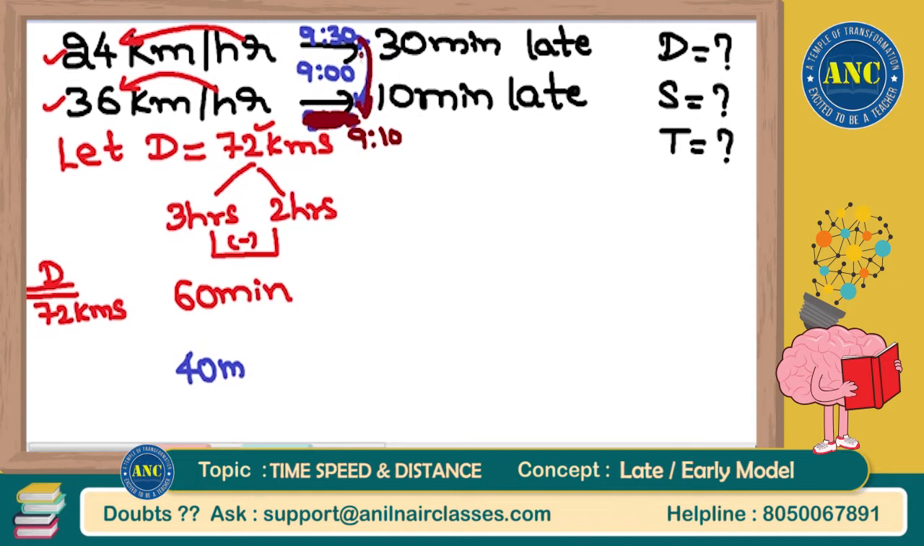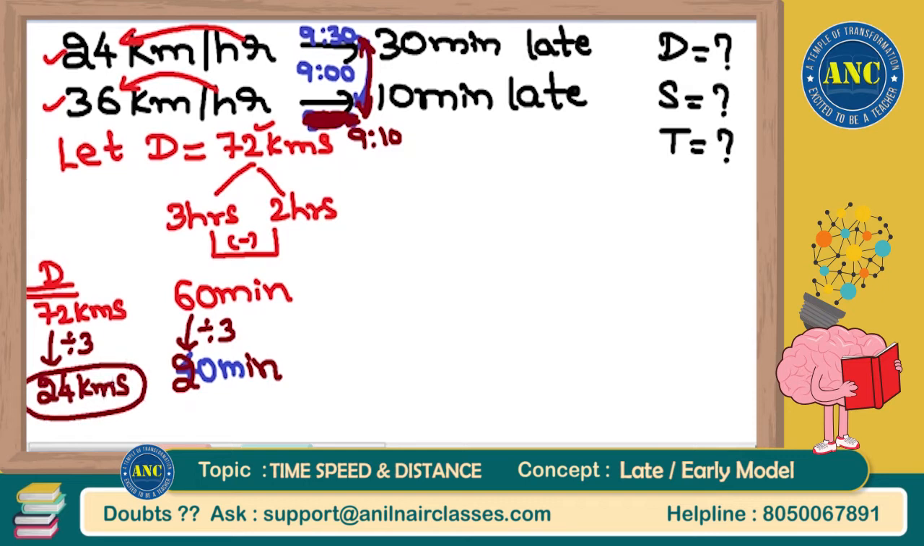9:30 and 9:10. The difference is how much? 20 minutes, right? The difference is 20 minutes. 60 divided by 3 is 20, Jagdish. 72 also divided by 3. The actual distance that I need to travel every day from my home to office is not 72 kilometers, but only 24 kilometers. I believe the distance part is clear for every student who is watching this video.